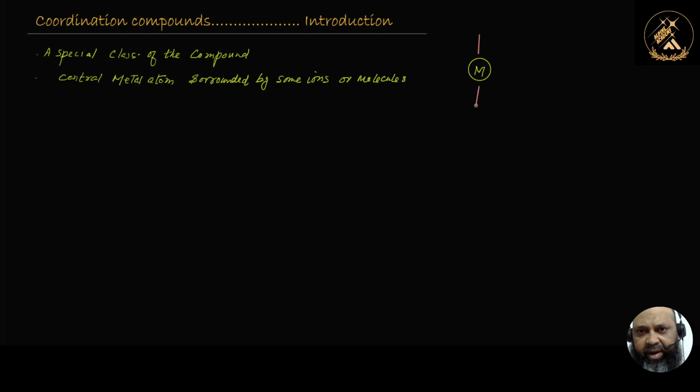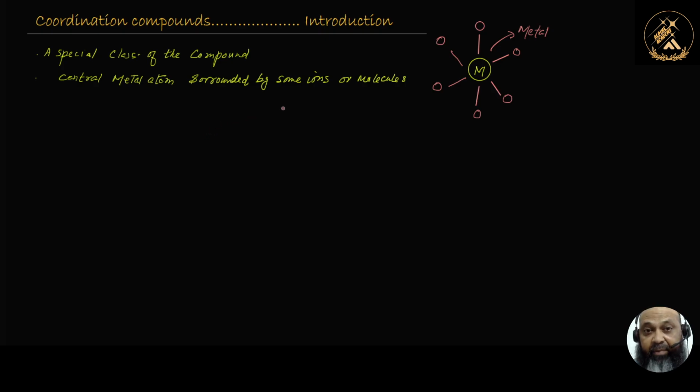I'm drawing it and showing that by different lines over here. And these things are different kinds, they may be molecules or they may be ions. It doesn't matter what they are. That will be discussed in detail. So that is the basic structure in which the metal is in the center. As you can see, that is the metal atom, which is surrounded by the other red colored things I'm showing here. This is their structure.